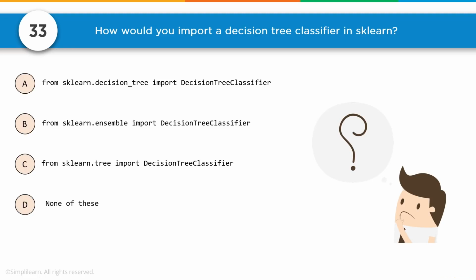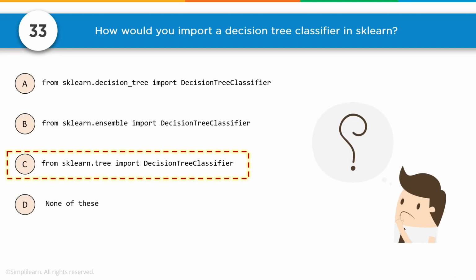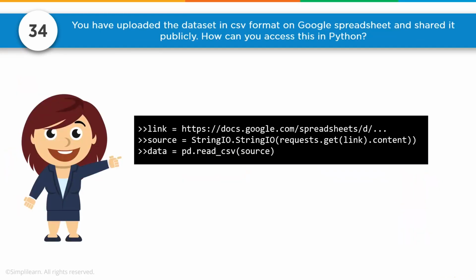From sklearn.ensemble import decision tree classifier. And we look at these and they're all import decision tree classifier. That actually last part happens to be correct, and it's really just a vocabulary question: knowing where the decision tree classifier is stored, what module is it a part of, and it is of course part of sklearn.tree. Number C.